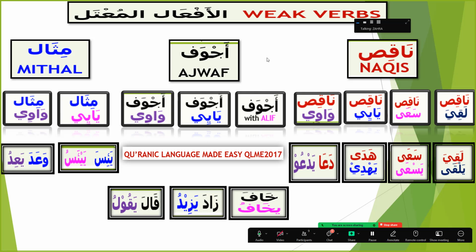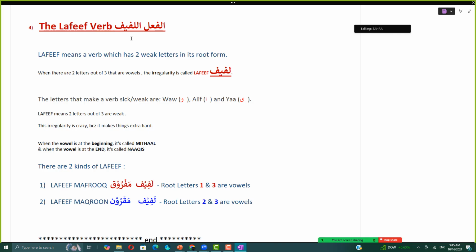And there's one more category called lafif, where there are two weak letters. Here we just learned about only one weak letter coming, right? Either at the beginning or in the middle or at the end. Fa kalima, ain kalima or lam kalima, right? But there's one more category called lafif, where you have two weak letters. Al-fi'l al-lafif, this is the fourth type of weak verb.